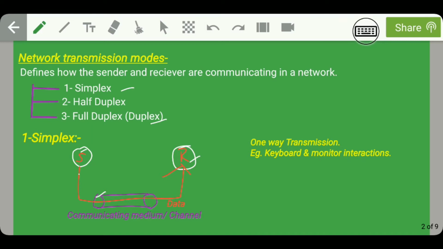For example, keyboard and monitor interactions. As we know, in keyboard and monitor interaction, whatever key we press on the keyboard gets printed on the monitor screen. But the monitor screen does not give any acknowledgement to the keyboard, like I have received your message or something like that. So it can be termed as a simplex transmission mode.